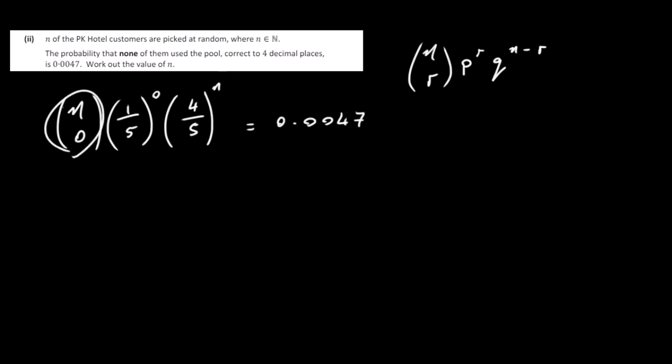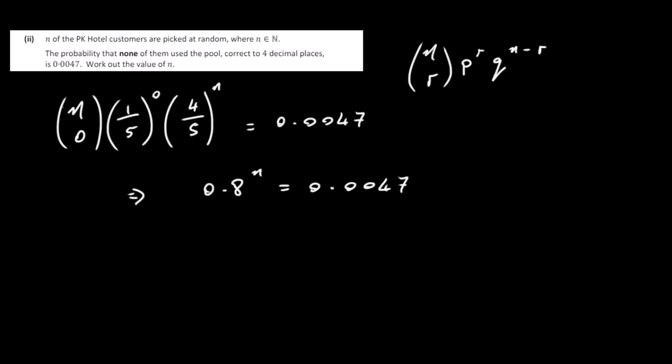Now n choose 0 is just 1. 1/5 to the power of 0 is just 1. So really what we end up with here is 4 over 5 to the power of n. Or really I should write that maybe as 0.8, it might be easier. 4/5 is just 0.8, to the power of n is equal to 0.0047. So a couple of ways of proceeding from here.